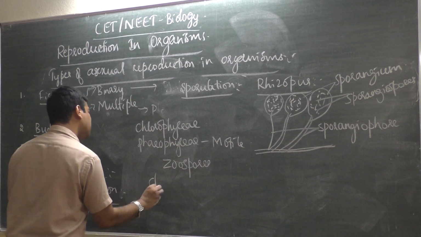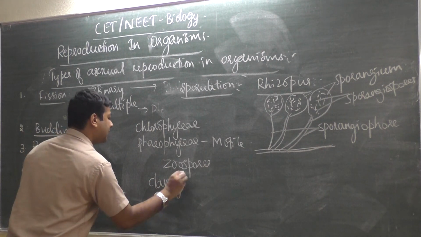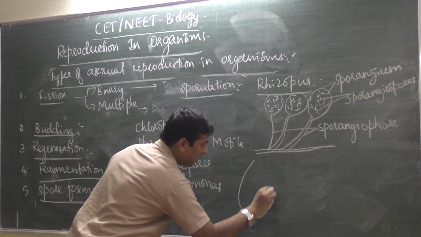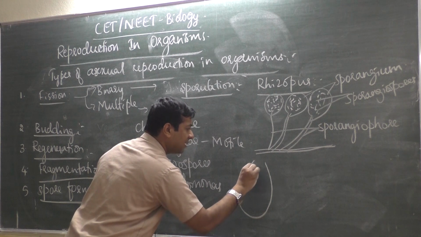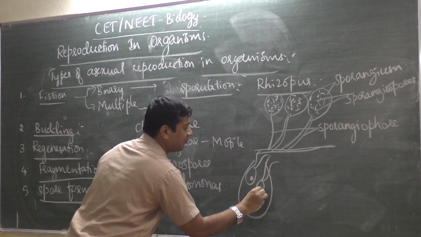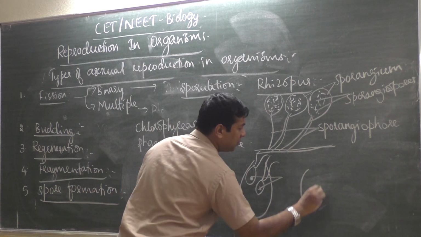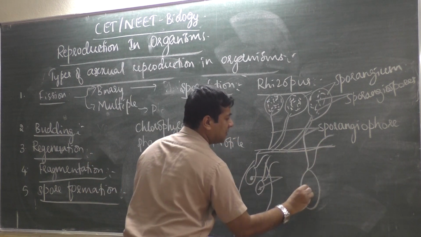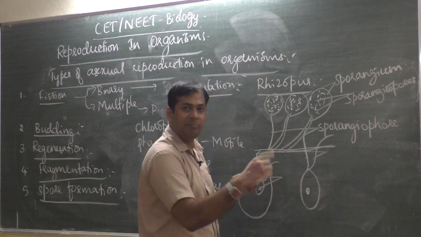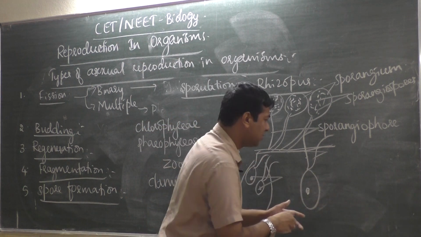In case of Chlamydomonas, you see algae, there is a bag like structure. Within that bag like structure, it produces spores like this. Each spore has 2 flagella, it beats the flagella and moves forward, swims.